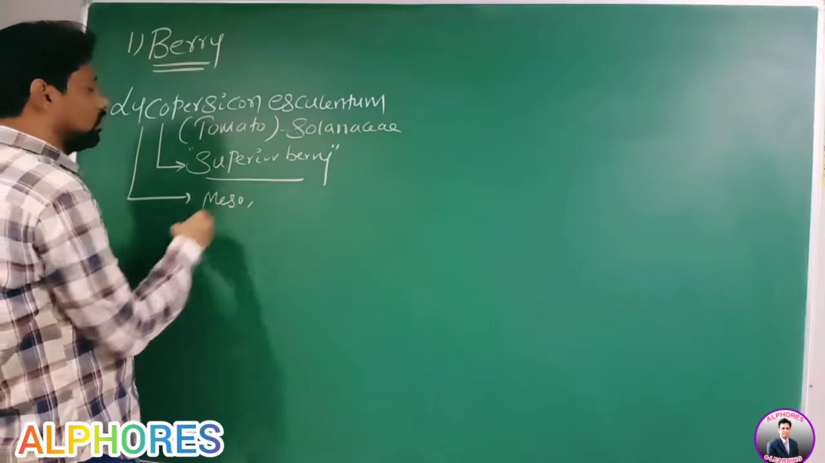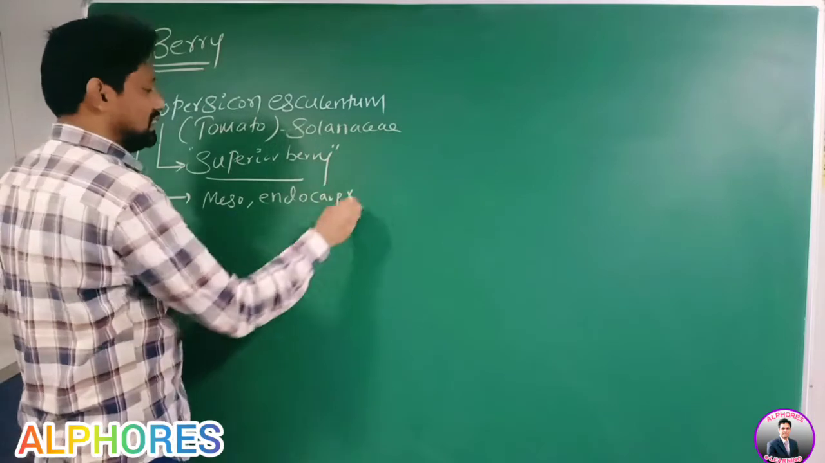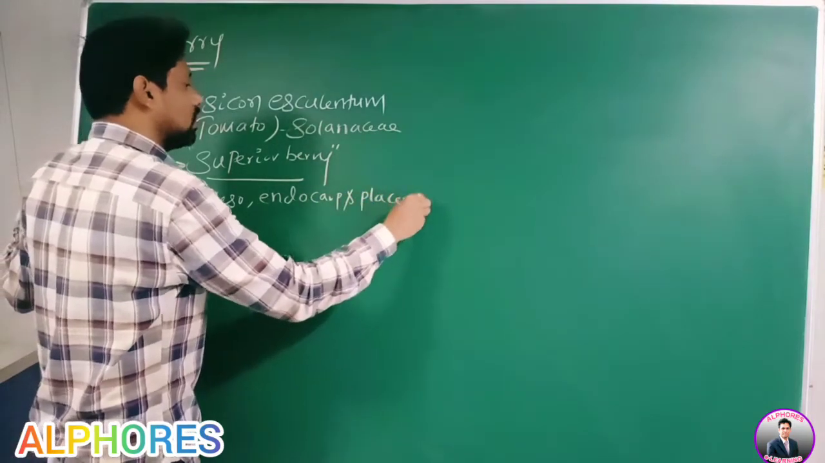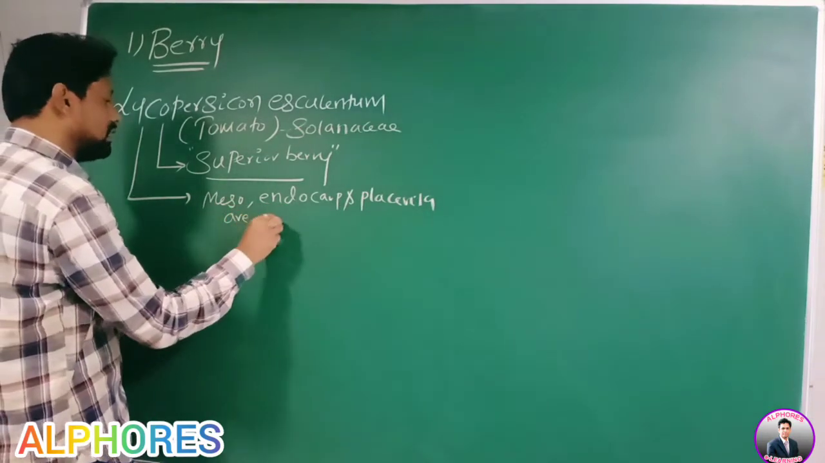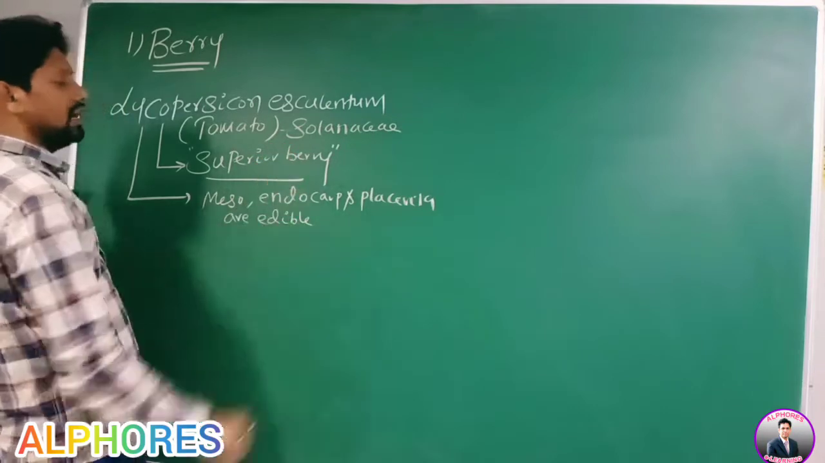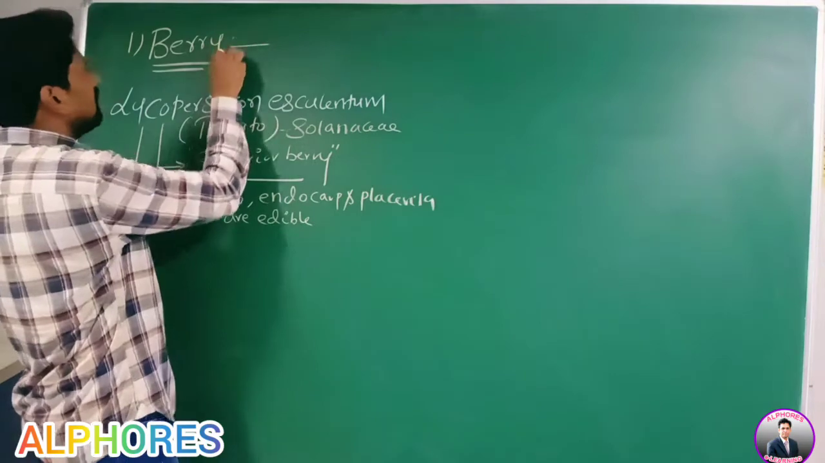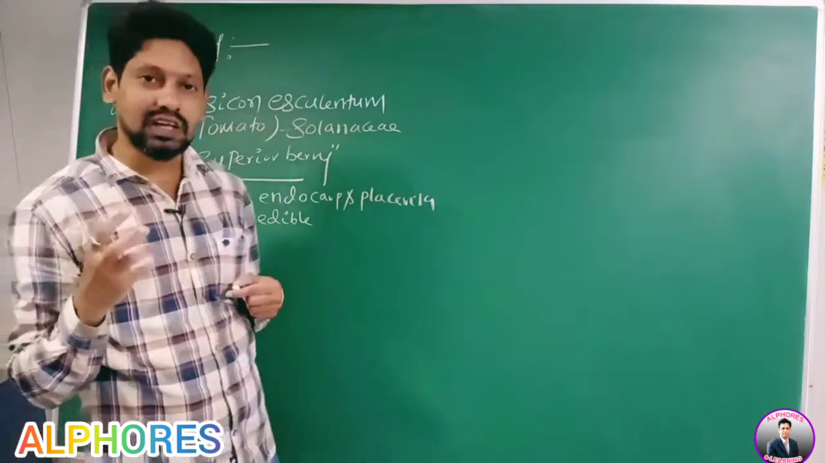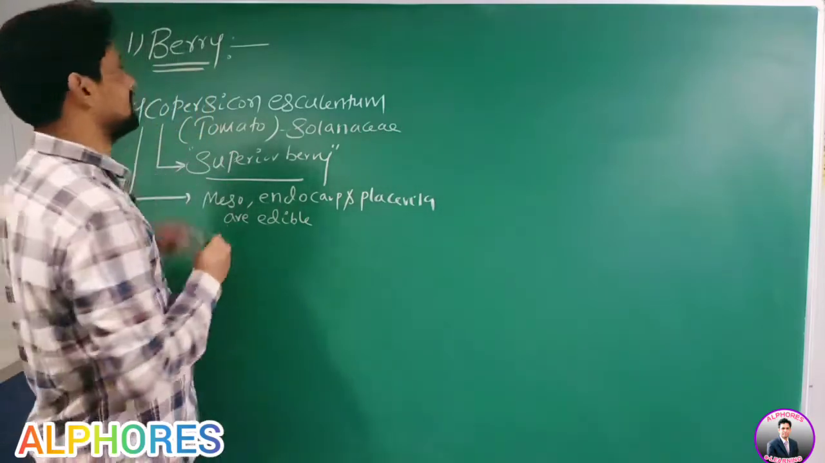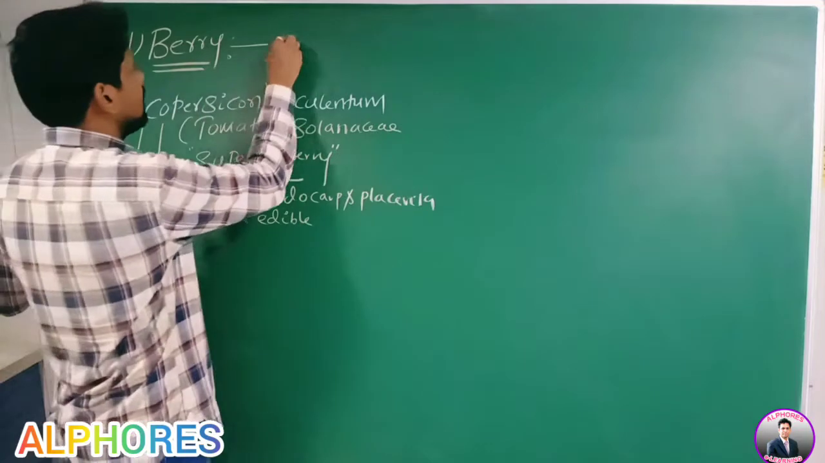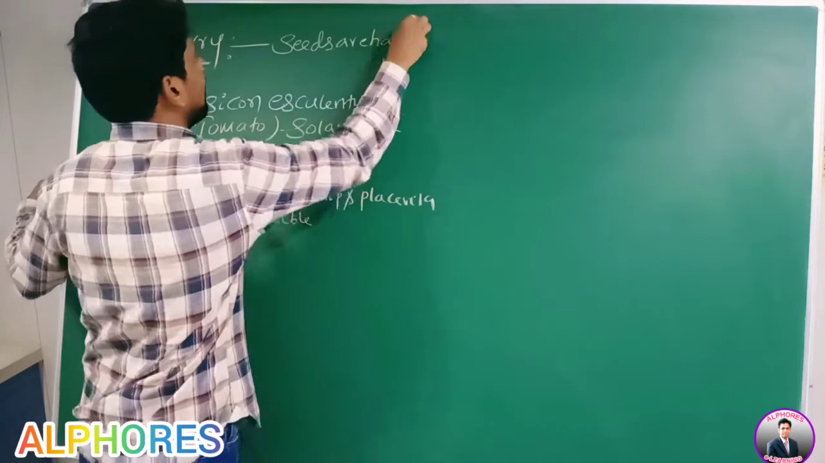In the case of tomato, what is edible? Mesocarp, endocarp and placenta are edible. In berry, I told you berry is the softest fleshy fruit. In this softest fleshy fruit, what are the hard structures? Seeds are hard.